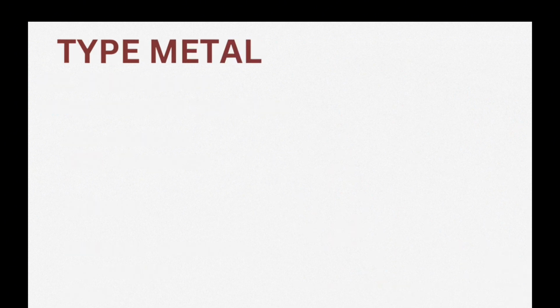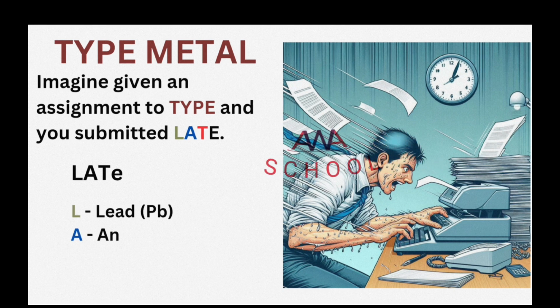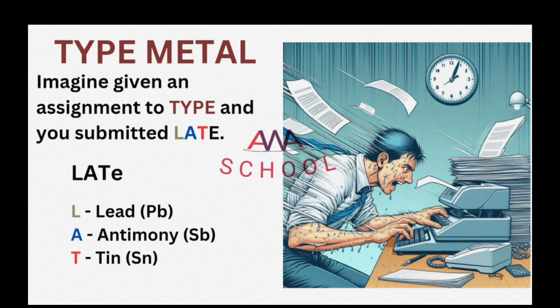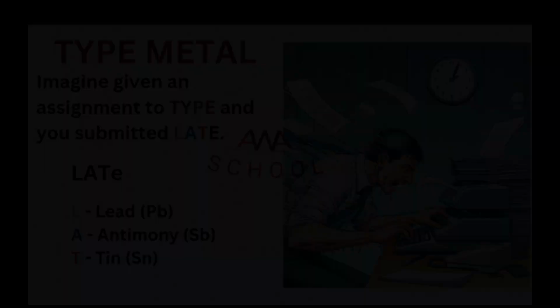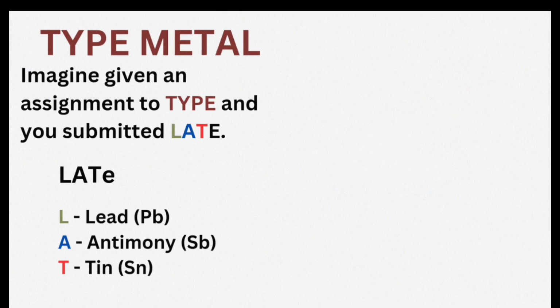Now, over to the next: type metals. How do I know the components of type metal? Imagine giving an assignment to Type and you submitted late. Late here means that L is lead, A is antimony, and T is tin. So type metal is made up of 3 components: lead, antimony, and tin.